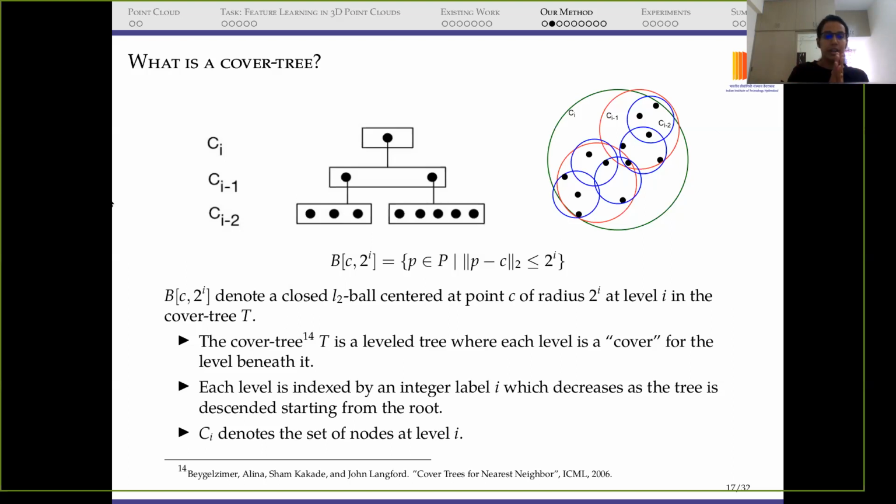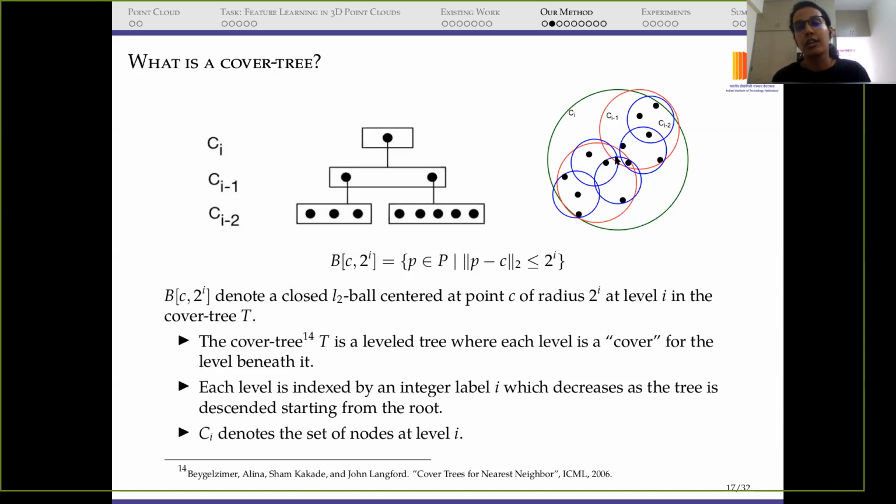To give you a better understanding, we have a root node, a bigger ball which is able to cover all the points in a set of points. Then we have smaller balls, because the radius is 2 to the i-1, i-2, so the radius gets reduced, but we have a union of those balls to cover all the points. You can see in this figure on the right that we have a bigger ball ci at level i, and inside that we have smaller red balls at level i-1, and inside those we have blue balls. All of these balls are able to cover all these black points.